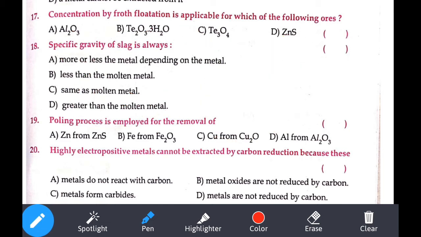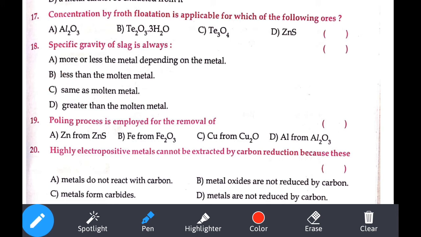For what purpose do we use this gravity separation method? If you see the options they have given, depending on the metal, less than the molten metal. Yes, this one is the answer. Less boiling point or melting point. So that is option B.